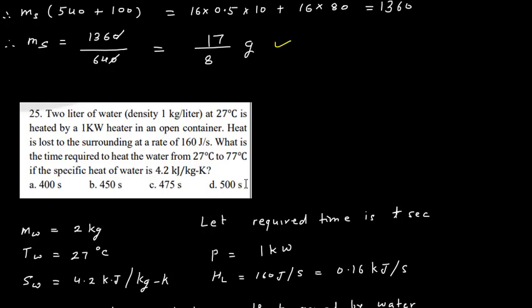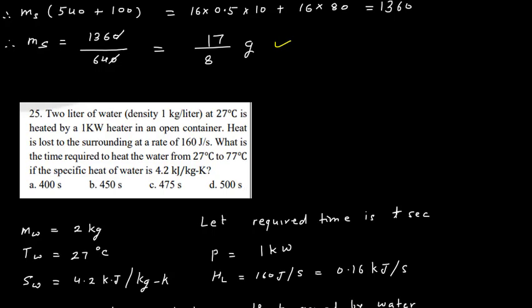So this is a practical example. You use your heater to heat your water, and when you start heating, you know that as the bucket is open, some heat is going to the surrounding also. So in how much time the heater will supply water which is at 77 degrees Celsius. So we have to heat the water from 27 degrees Celsius to 77 degrees Celsius, means final temperature of water we want is 77 degrees Celsius.